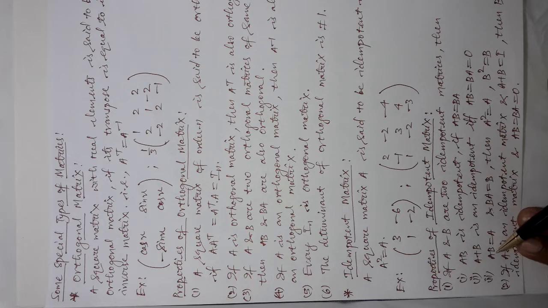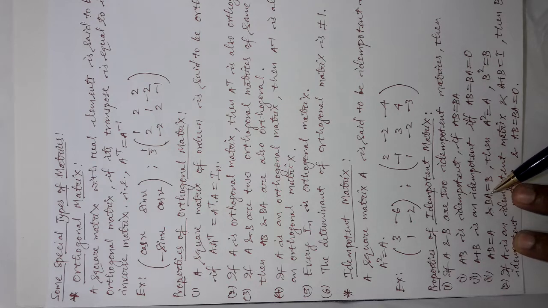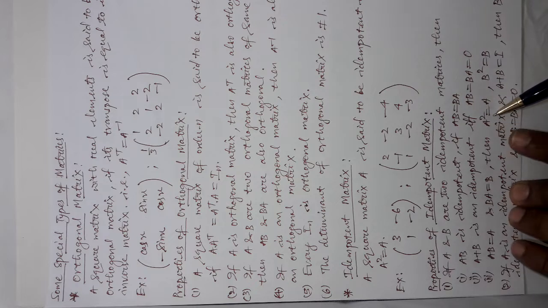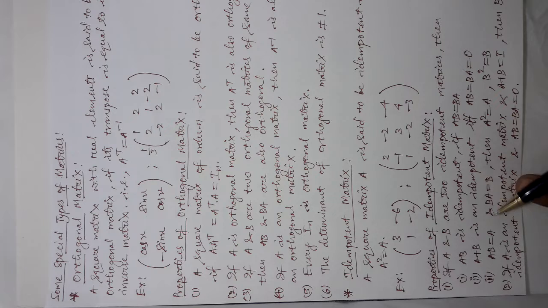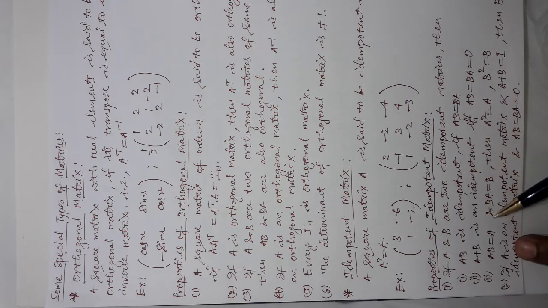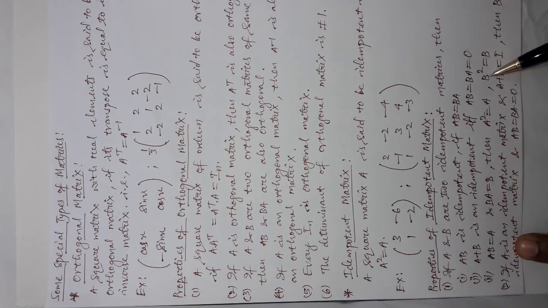The third point says that if A into B, the product AB, is equal to A, and if the product of B into A, BA, is equal to B, then definitely A square is equal to A and B square is equal to B. This is the result we will get out of these two conditions. If these two are satisfied, we will get these two results.